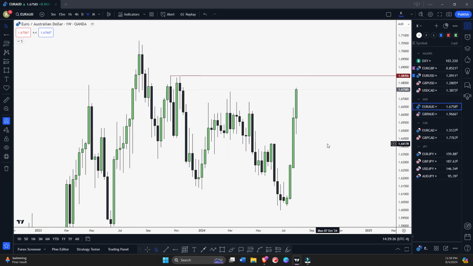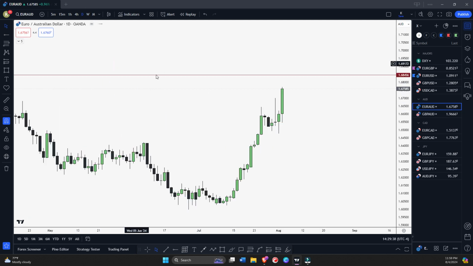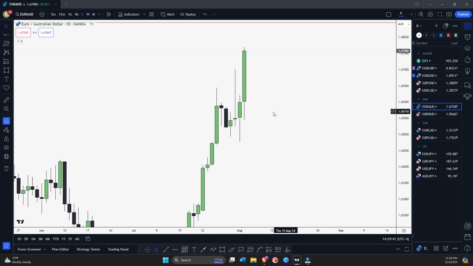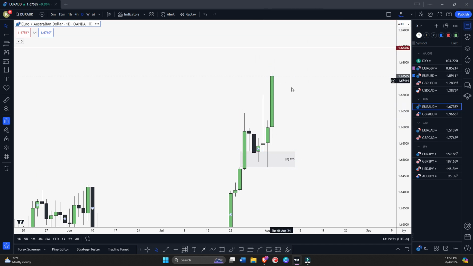On Euro, if we start with weekly time frame, on weekly we can see again we have two breakaway gaps, right? And you can see we have this relative equal high as a liquidity. So let's see daily time frame. On daily we can see we are taking support from this daily fair value gap, and very strong momentum.